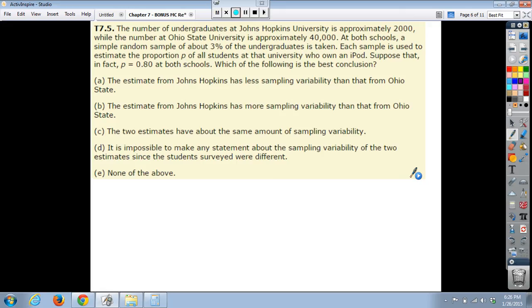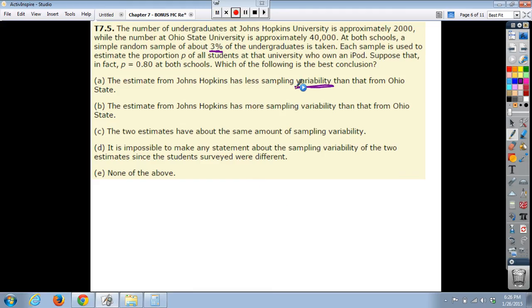A, the estimate at Johns Hopkins has less variability than Ohio State, or B, Johns Hopkins has more variability than Ohio State, or C, the two estimates are about the same, or D, it's impossible to make any statement about sampling variability of the two estimates since the students surveyed were different, or E, none of the above. Now, you might think that maybe it's the same because they sampled the same percentage, but that doesn't relate to our sample size, which is key here.